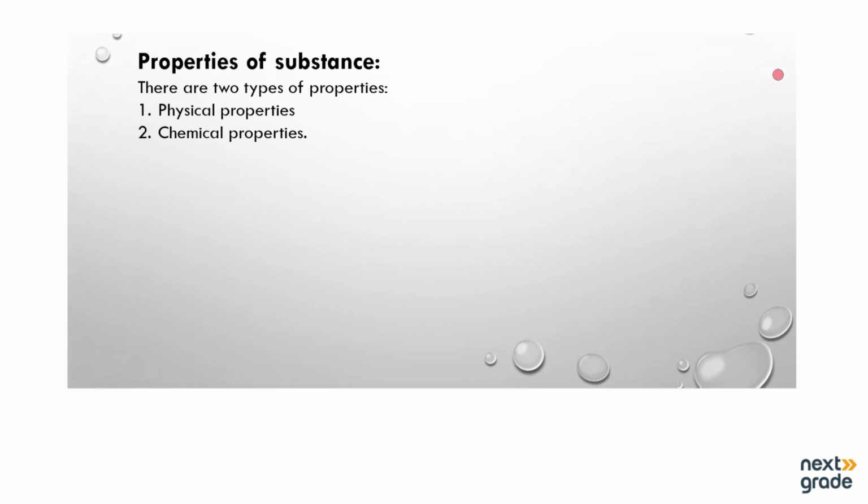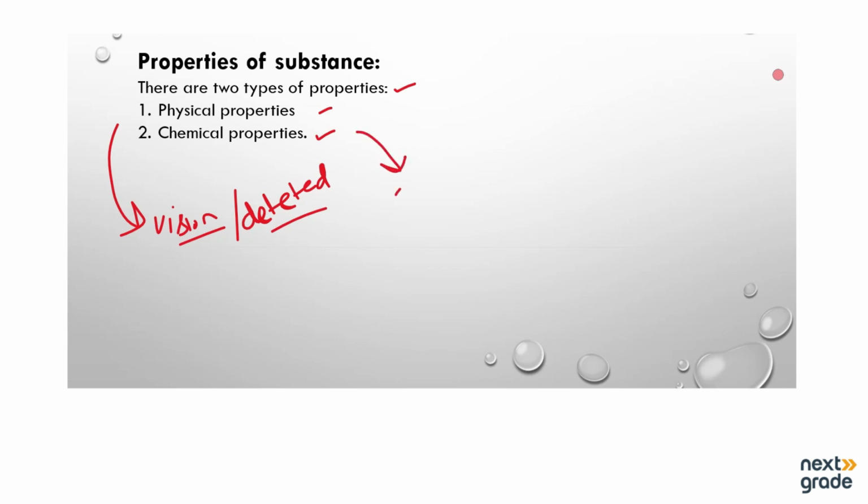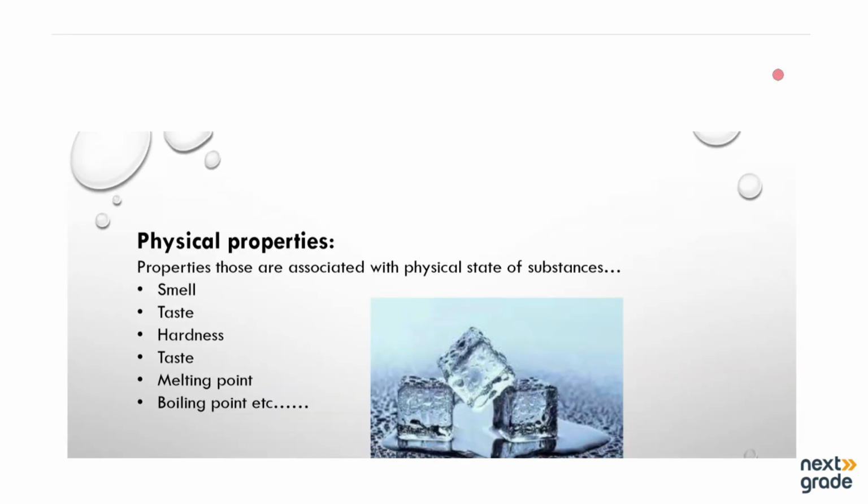properties of the substances. Mainly there are two types of properties. The first one we have physical properties, and the second one we have chemical properties. As the word has been shown, the properties that can be detected by vision are known as physical properties, and the second one is chemical properties. As the name has been shown, those that are related to chemicals, or we can say the chemical properties that are related to the substances, are known as chemical properties.